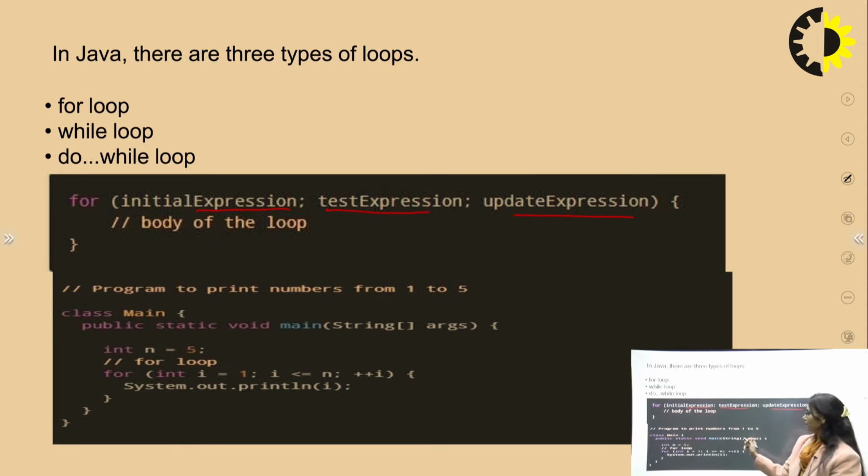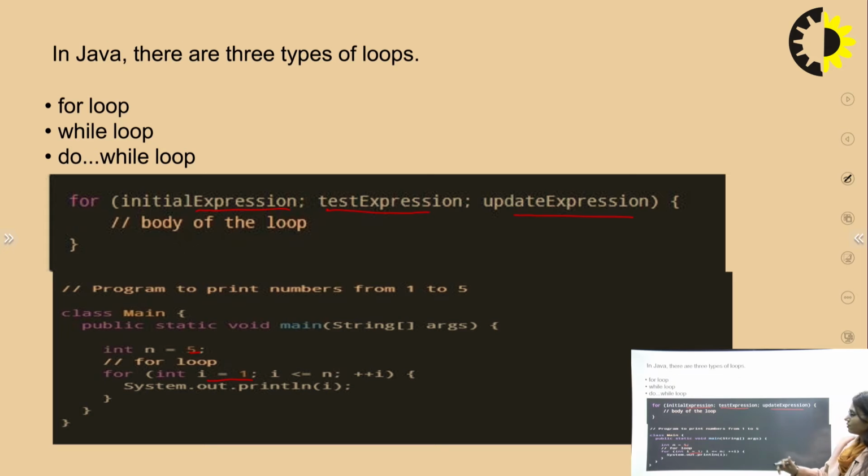So a program to print from 1 to 5 is given. Suppose the number given for it is 5. So they have put a for loop, and the condition is i less than or equal to n. So we have put a condition that the loop will iterate over the number n, 5, from 1 to 5, because 1 is initialized with i equals 1, and the condition is that the execution will terminate at the point where i is no longer less than or equal to n.